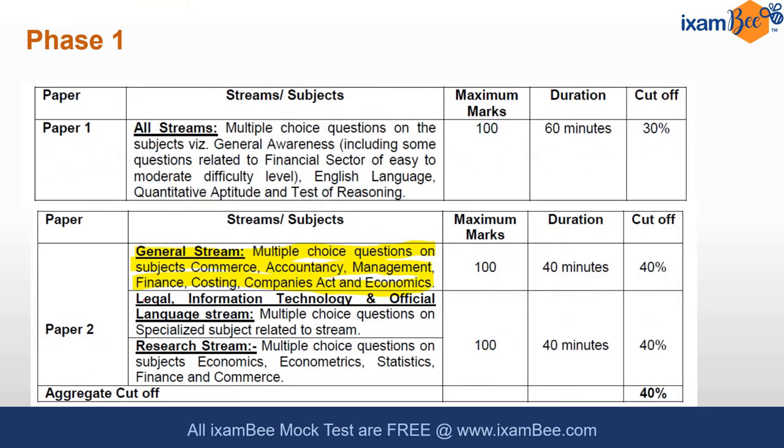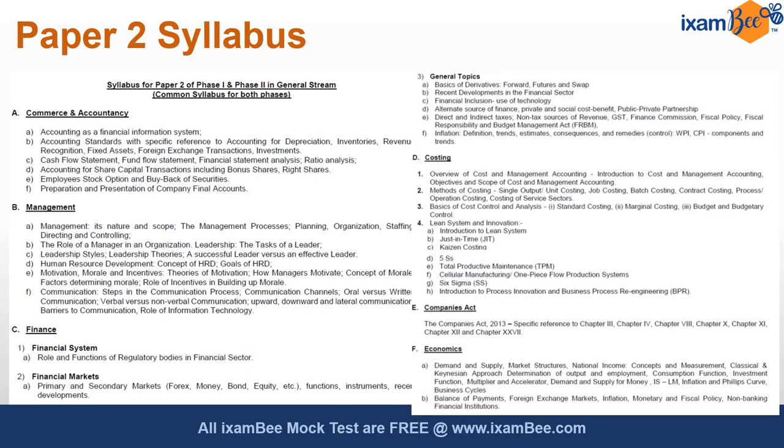The subjects that I'm going to cover, as I said, is only for the general stream, which will include your commerce and accountancy, management, finance, costing, companies act and economics. It will be a 100 marks paper with 50 questions of 2 marks each, which you have to do in 40 minutes. So time is not a problem here. It is about being able to cover the syllabus and being able to attempt the maximum questions out of these 50 questions. So this is the detailed syllabus given for paper 2 for general stream.